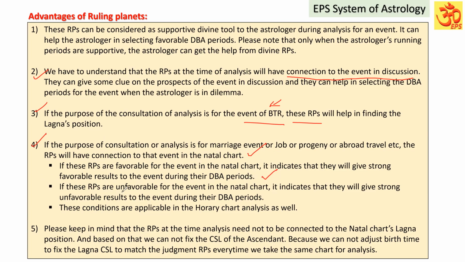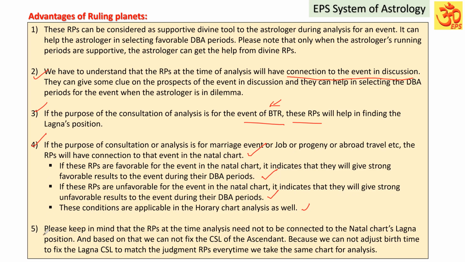If these ruling planets are unfavorable planets for the event in the natal chart, it indicates that they will give strong unfavorable results to the event during their Dasa Bhukti Antara periods. These conditions are also applicable in horary chart analysis as well. I hope you have understood these points.